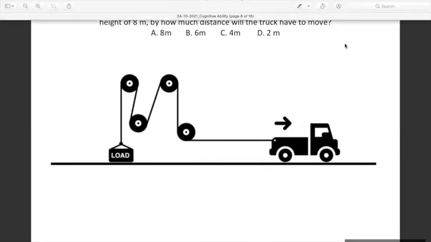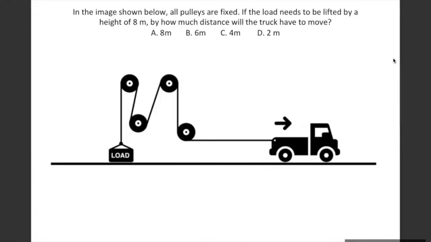8 meters. Yes, it's 8 meters because there is no magnification of pulley happening. There is nothing like one pulley is bigger, one pulley is smaller. Whenever there is variation in circumference of the pulley, only then there will be a change in the distance to be covered. In this case, all pulley circumferences are of the same size. And that's why however much the truck moves ahead, the load will be lifted up by an equivalent distance. So 8 meters is the correct answer here. Very easy. Okay, we'll move ahead now.